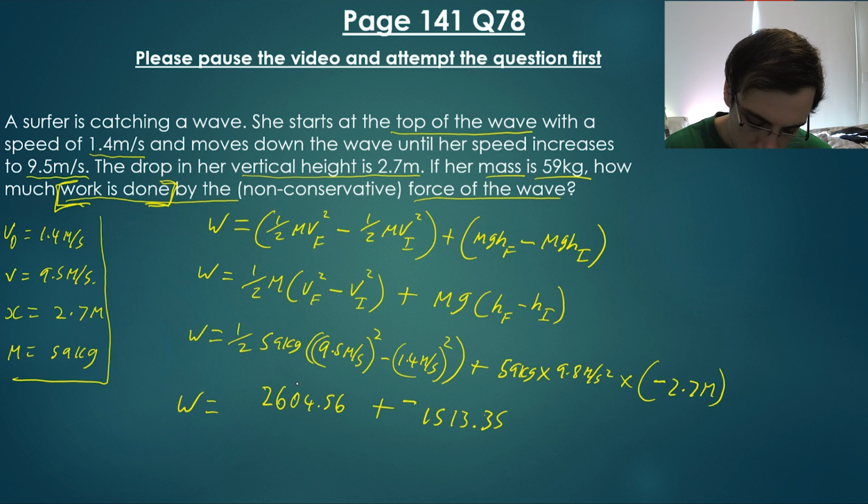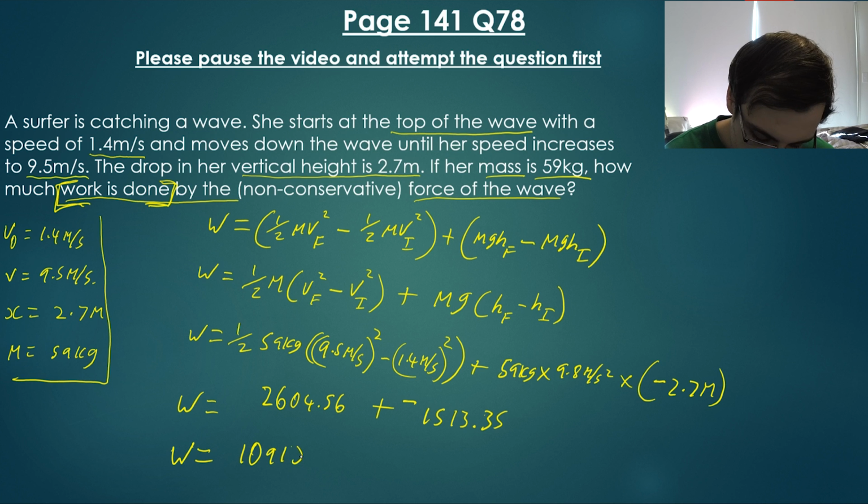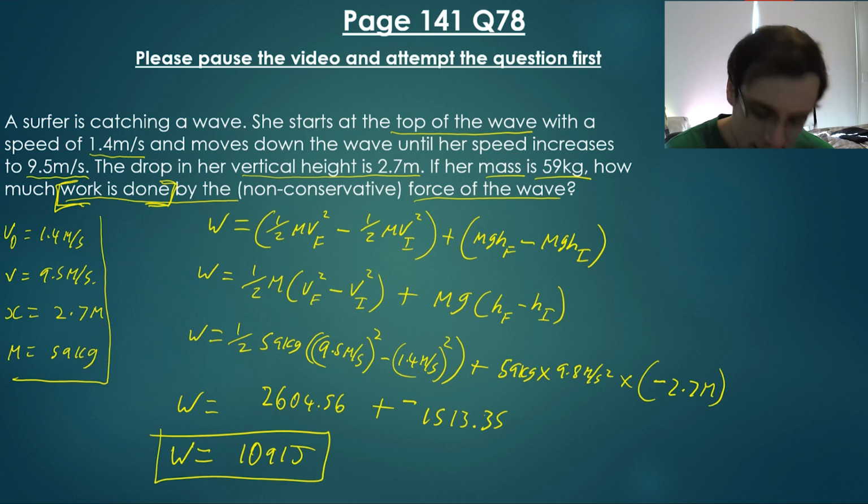So we've got 2,604 minus 1,513, which means that the total work done by the wave is going to equal 1,091 joules, and that is our final answer.